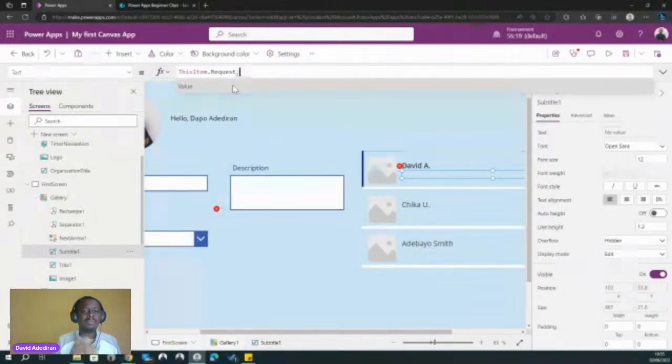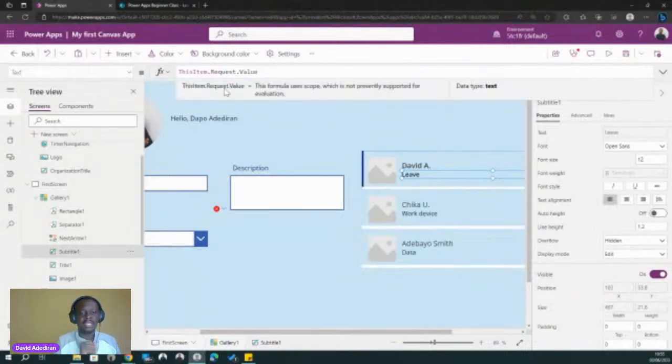Value represents the actual choice that we made in our form, whatever we filled in the first time, the second time, and the third time we filled the form. So I'm going to click on Value. That value is actually text type, so it's going to work perfectly fine in a text label. So you can see leave, work device, and data. Those are the choices we made in those three forms. I only did it for one of the labels, and you can see it affected every single item in that gallery. Okay.